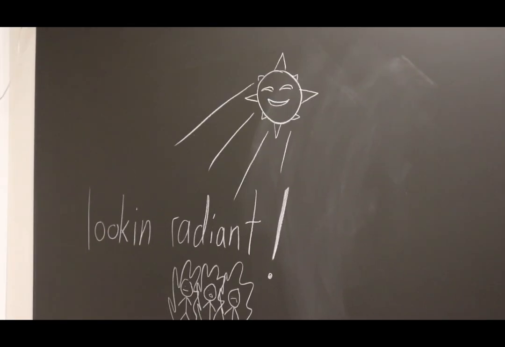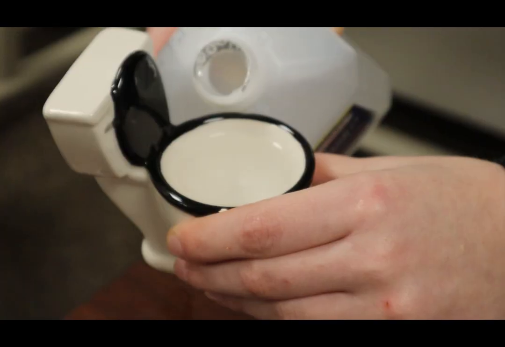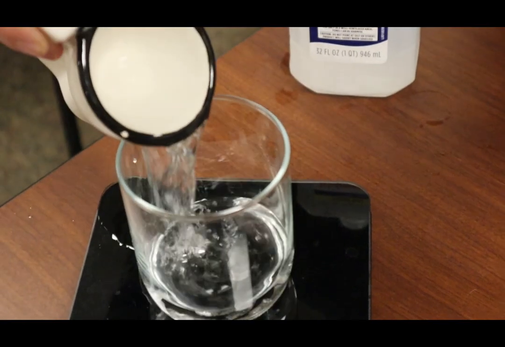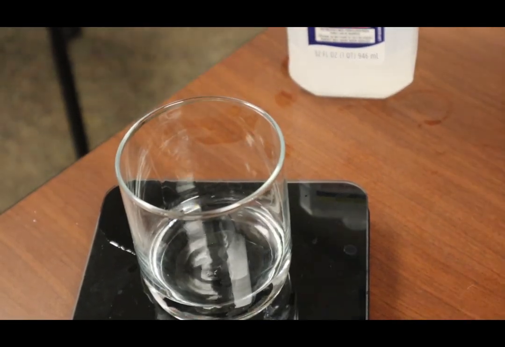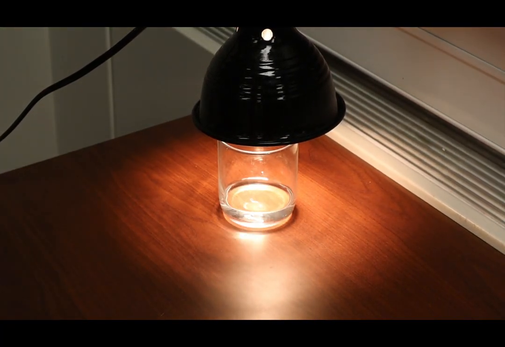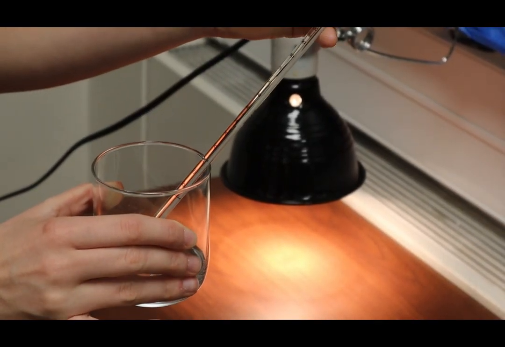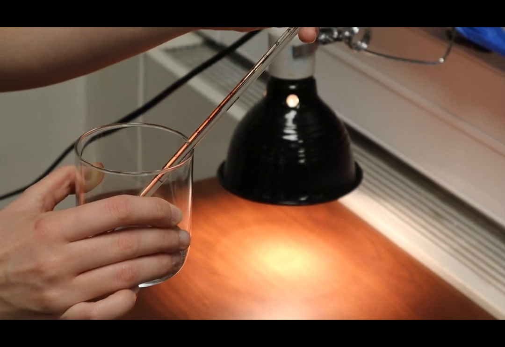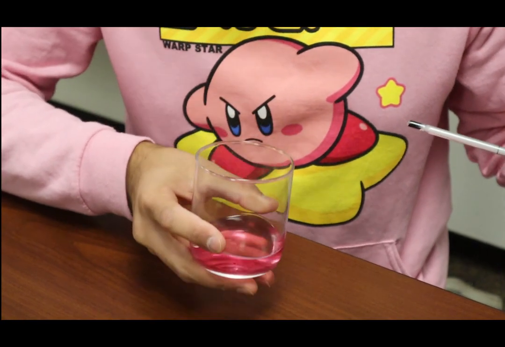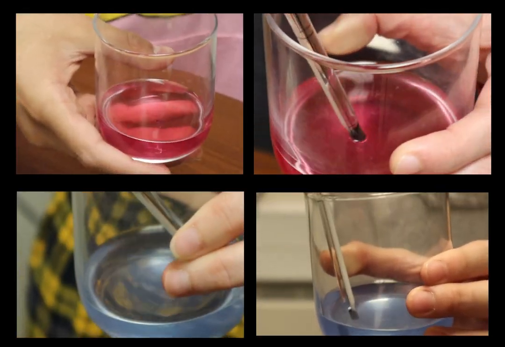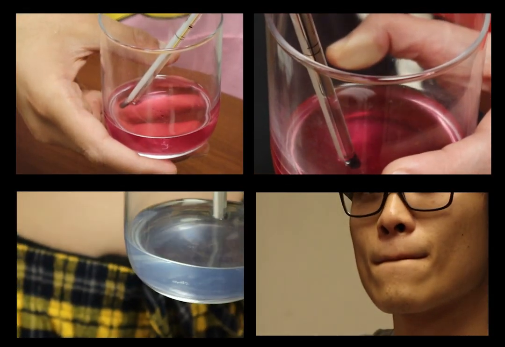For this experiment, we expect darker colors to absorb heat more efficiently than lighter colors. To begin, we measured 40 milliliters of isopropyl alcohol in a clear glass. Then we recorded the initial temperature of the alcohol before placing it under a 50-watt heat lamp that had been preheated for 5 minutes. We left the IPA under the lamp for 5 minutes before recording the final temperature. Now that our control is out of the way, we have to repeat this procedure 5 more times for our colored alcohols: light red, light blue, dark blue, and black.